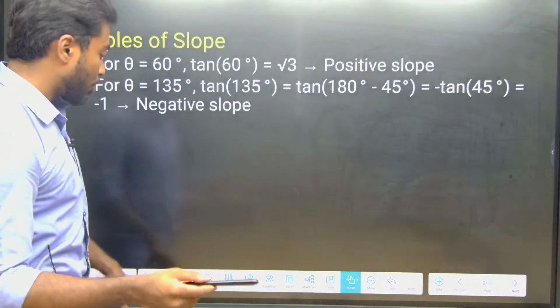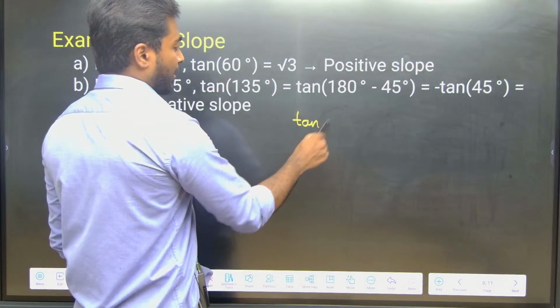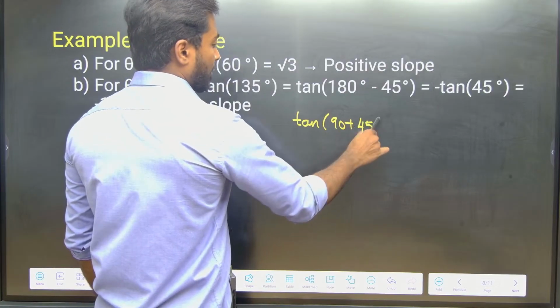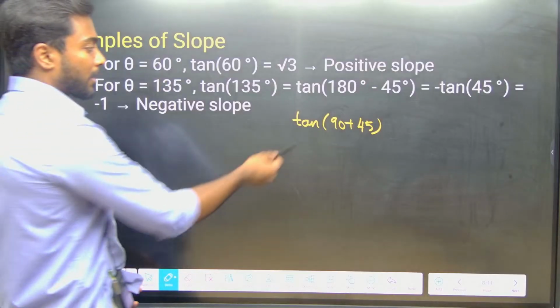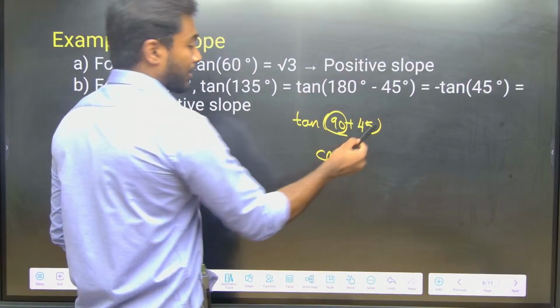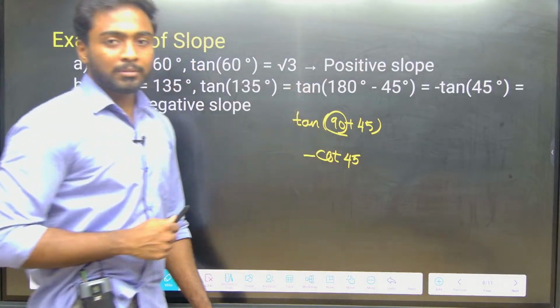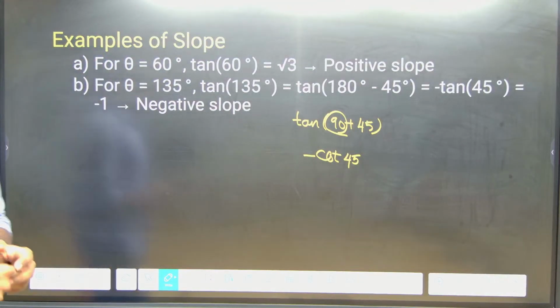Yes, I can write 180 minus 45. And tan of 90 plus how much? 90 plus 45, I will get again 135 only, but here 90 is there, so it will be changed to cot 45. 90 plus theta, second quadrant, tan is negative. Okay, so it is a negative slope.